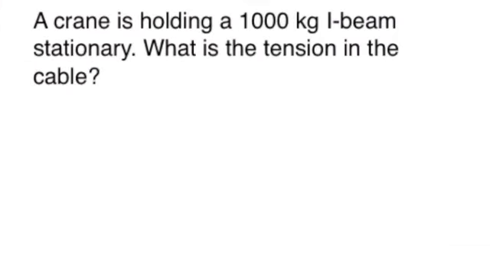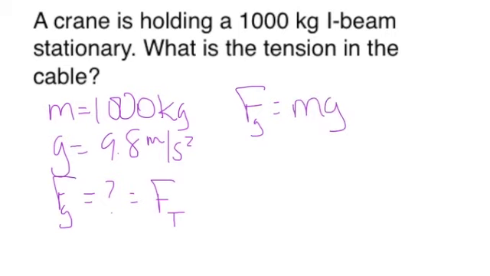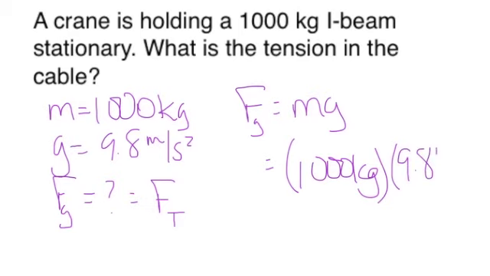Now let's look at the last example. A crane is holding a 1,000 kilogram I-beam stationary. Write down what you know. The mass is 1,000 kilograms. g is 9.8 meters per second squared. The tension in the cable is going to have to be equal and opposite to the force of gravity on the I-beam. So to find the tension, we just need to find the force of gravity. So we will use our gravity equation, Fg equals mg, plug in your values, type it in the calculator, and you should get the force of gravity being 9,800 newtons, which is equal to the tension in the cable.